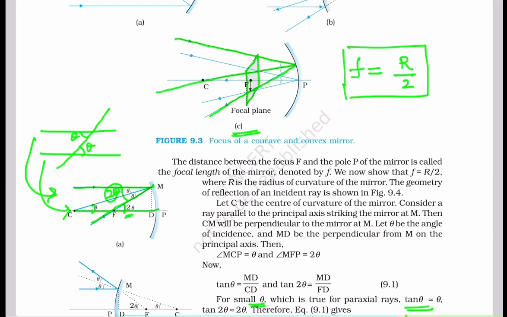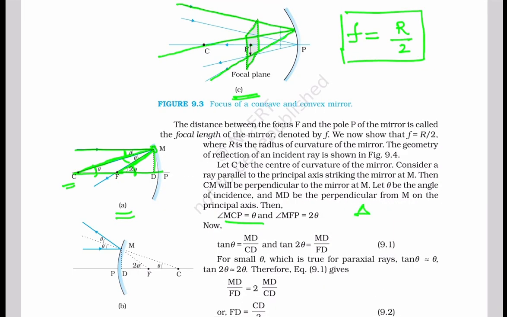So students, I think you understand why it is becoming 2 theta and theta. From the triangle MCP and triangle MFP, we write tan theta is equal to MD by CD and tan 2 theta is equal to MD by FD.